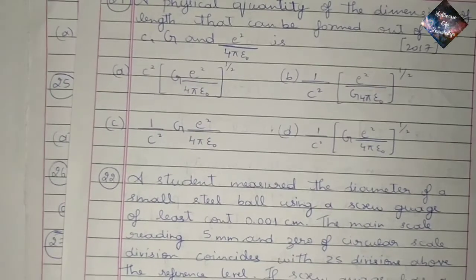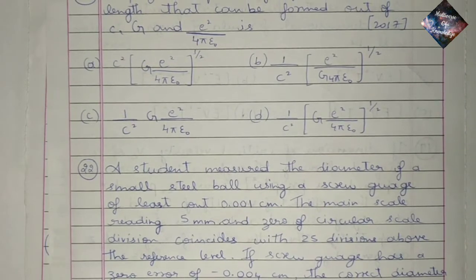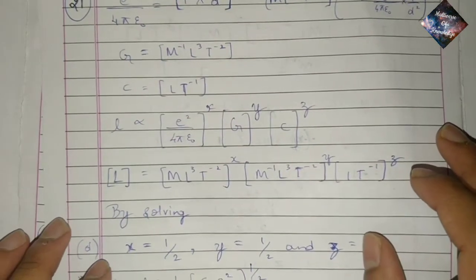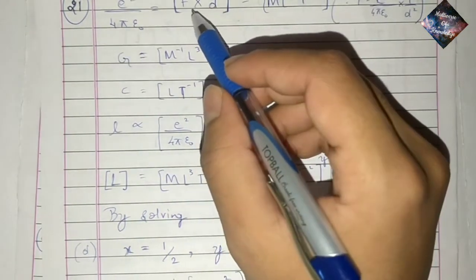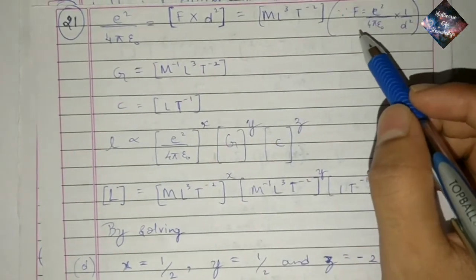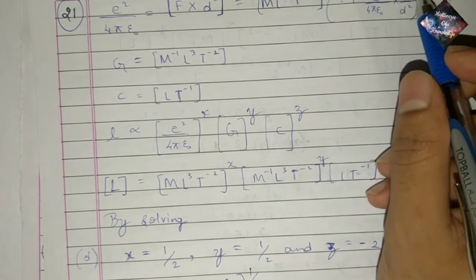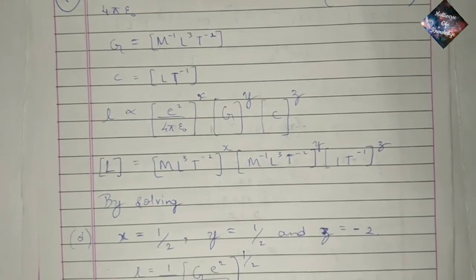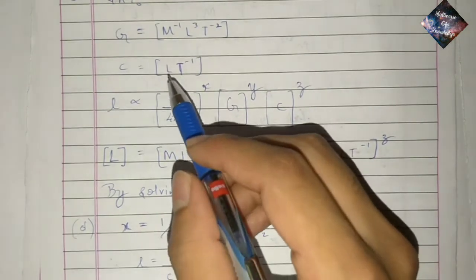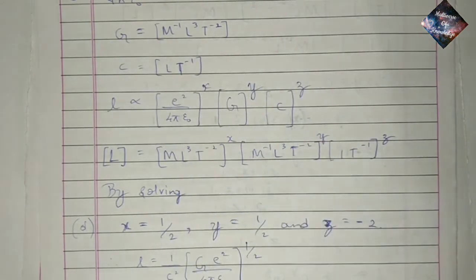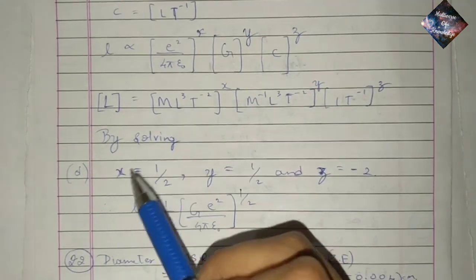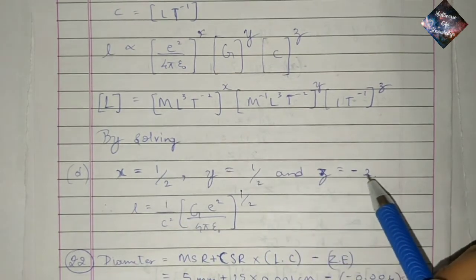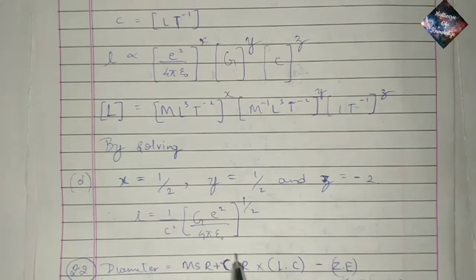Question 21. A physical quantity of dimensions of length that can be formed out of c, g and e square by 4 pi epsilon naught is. So here again e square by 4 pi epsilon naught we can write in the form of f into d square, because f is equal to e square by 4 pi epsilon naught into 1 by d square. So we get the dimensions as ML^3 T^-2, g is equal to M^-1 L^3 T^-2, and c is equal to LT^-1. And again by the principle of homogeneity we solve it, then we get x is equal to 1 by 2, y is equal to 1 by 2 and z is equal to minus 2. Then we get option D.